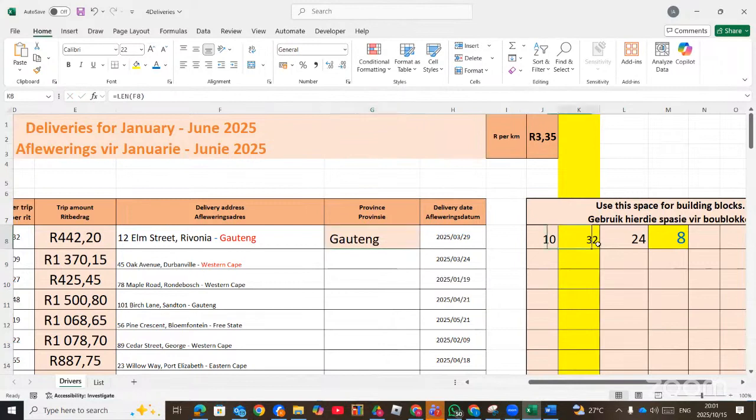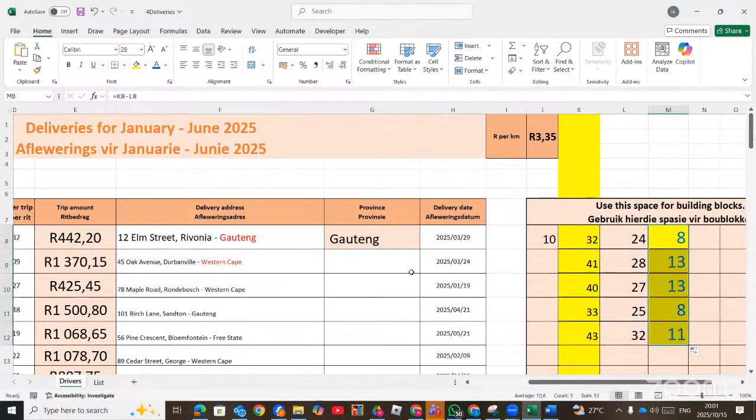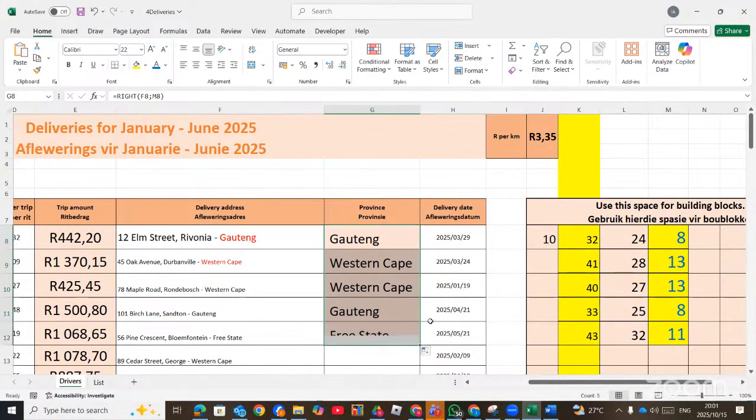So you can see here, when I drag down, if I drag here, it's going to work. Western Cape, as you can see here. If I drag down also, it's going to get Free State, even though they do not have the same number of characters. So remember, when you are taking from the right-hand side, you will need RIGHT, you will need LEN, and you need FIND.